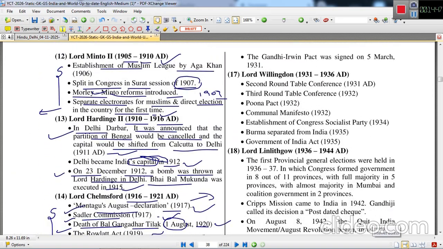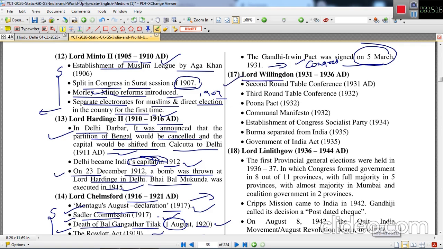The Gandhi-Irwin Pact was signed on 5th March 1931. This pact was all about bringing the Congress and Gandhiji to the round table, so that further constitutional development in India would be discussed. But it was all in vain, as Gandhiji participated in it but came back to India empty-handed.